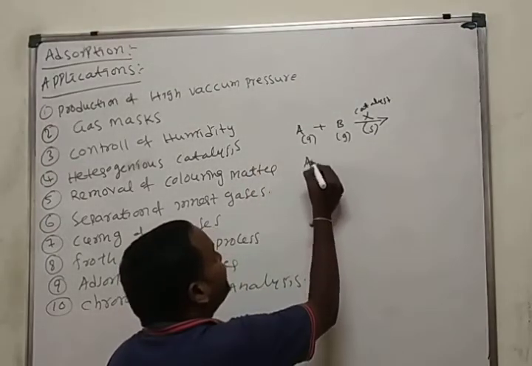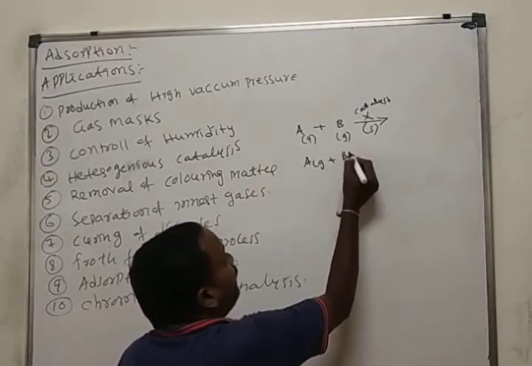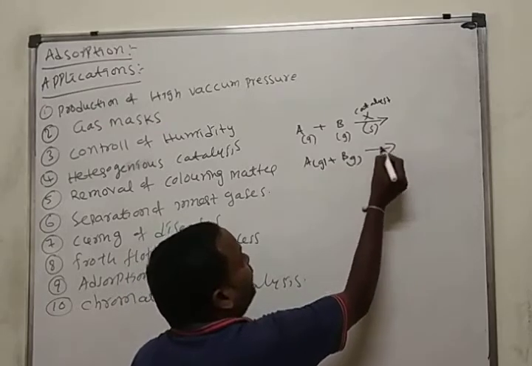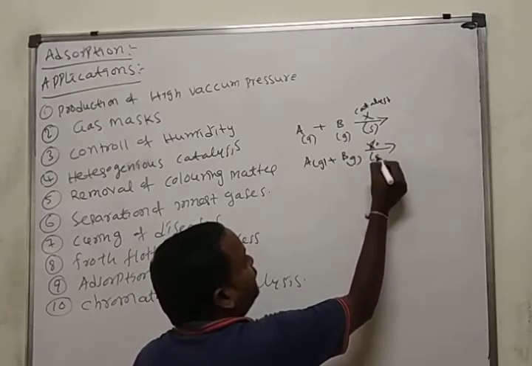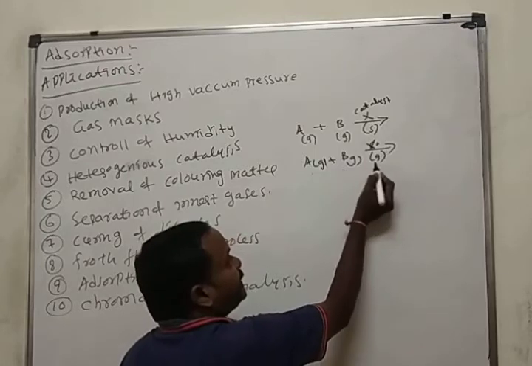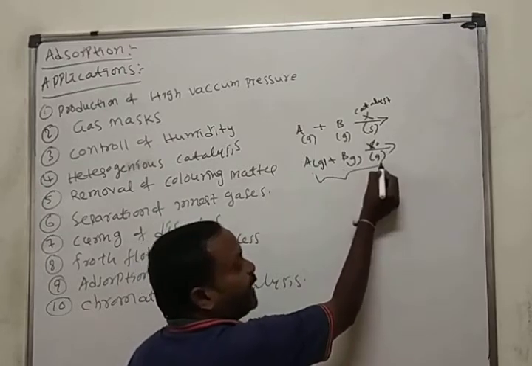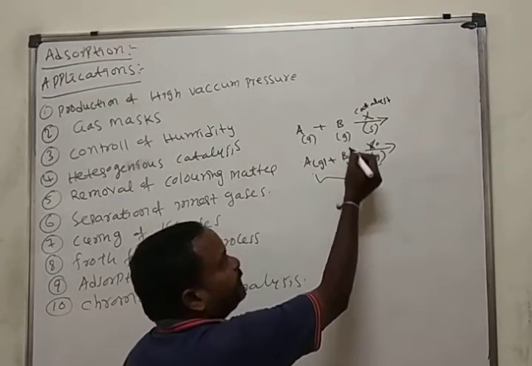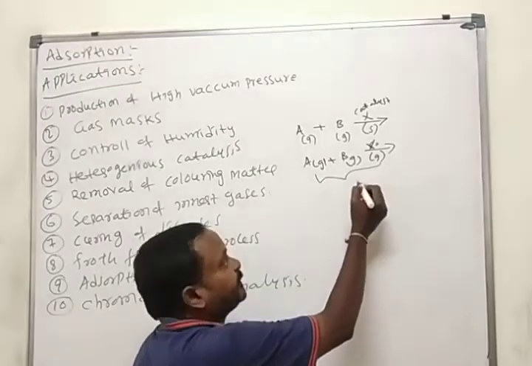If reactants and catalyst, here X is also a gas, are present in the same physical state, we call it homogeneous catalysis.